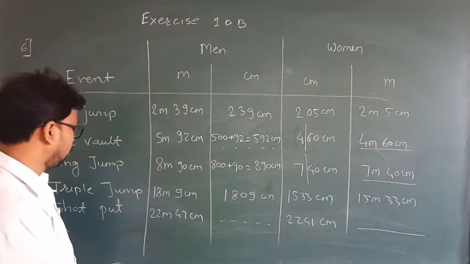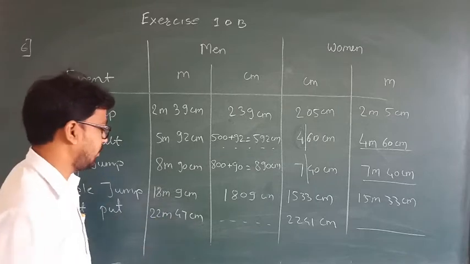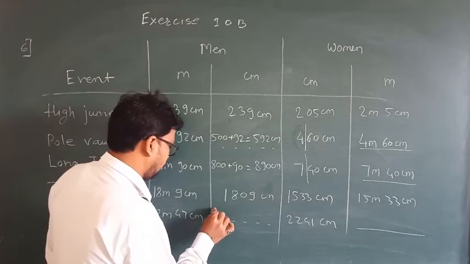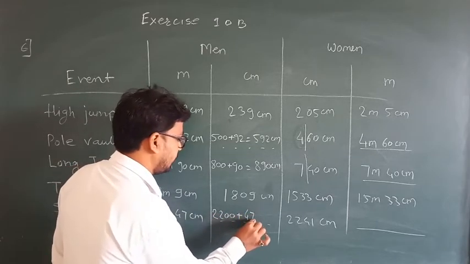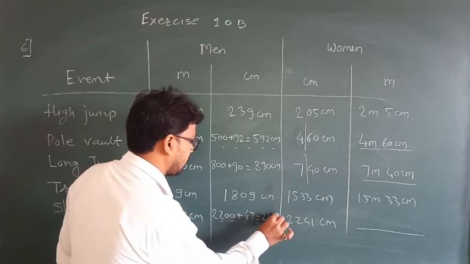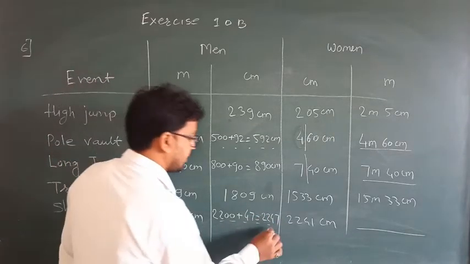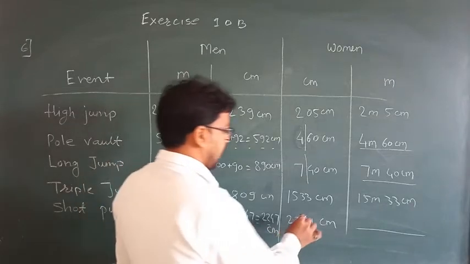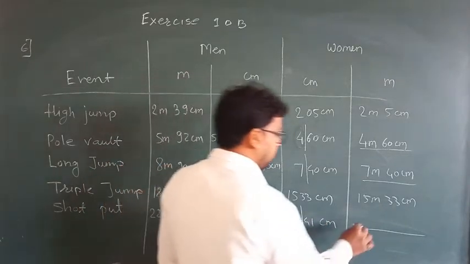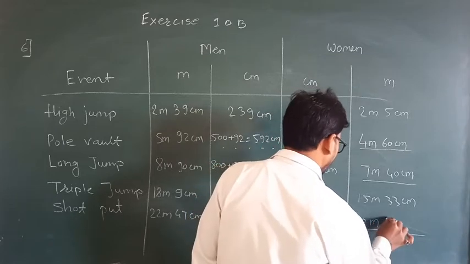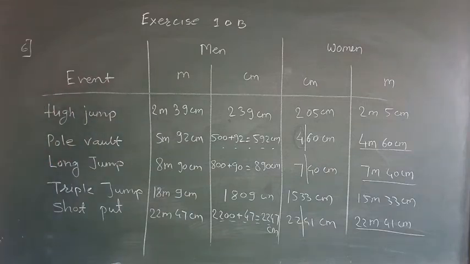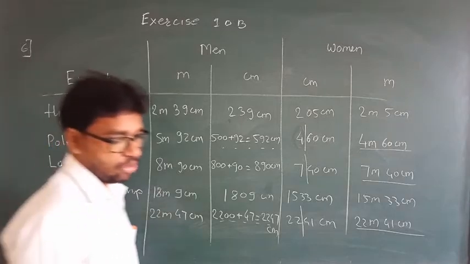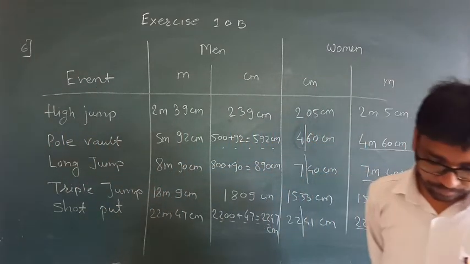Okay, and in the last one, shot put, 22 meter 47 centimeter. So it is 2200 plus 47 equals 2247 centimeter, and it is 22 meter and 41 centimeter. Okay, so it is the table for men's and women's in Olympic records.